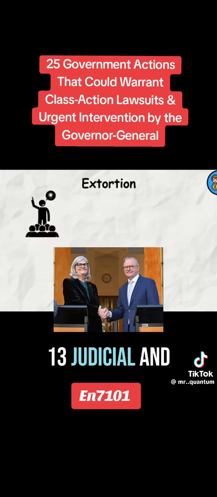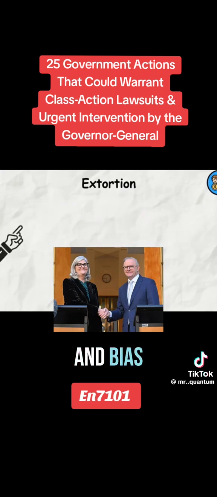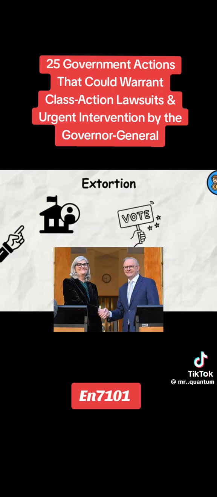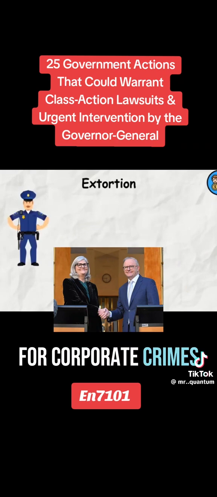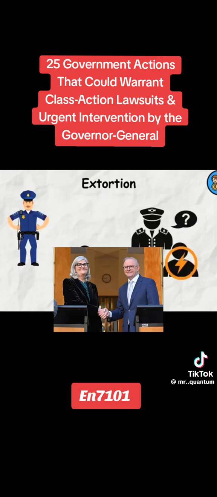13. Judicial and legal system corruption. Family court corruption and bias, destroying families with unjust rulings and gender bias. Lack of accountability for corporate crimes, letting major corporations off the hook while small businesses suffer.